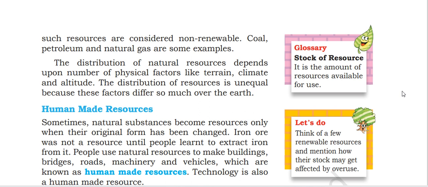The distribution of natural resources depends upon a number of physical factors like terrain, climate, and altitude. The distribution of resources is unequal because these factors differ so much over the earth. Stock of a resource is the amount of the resource available for use.